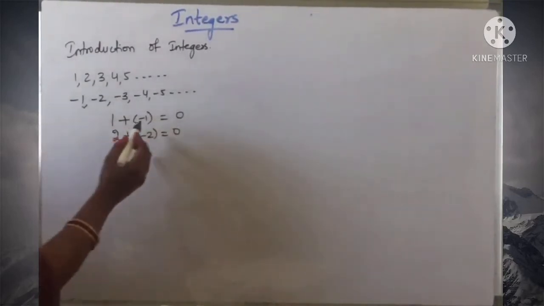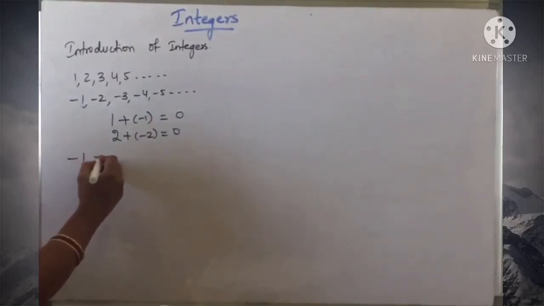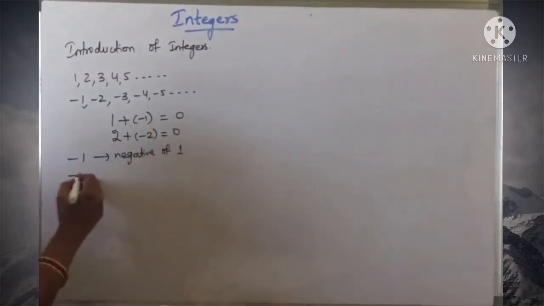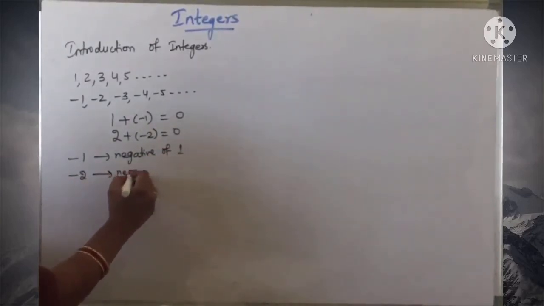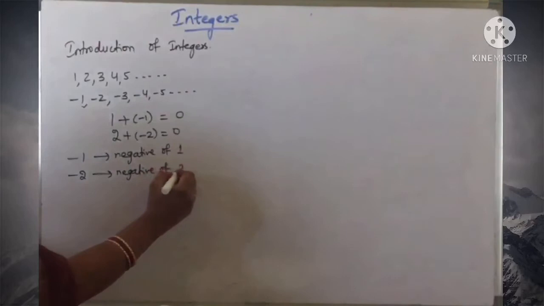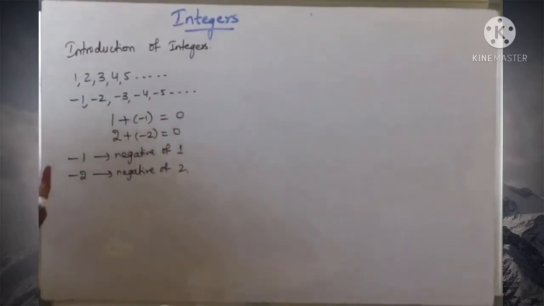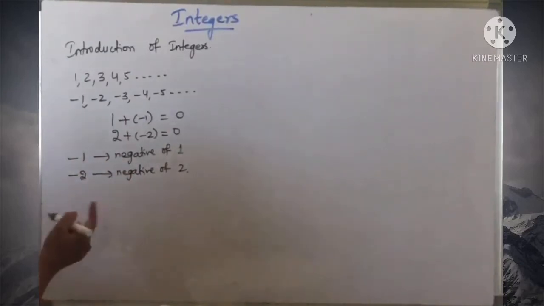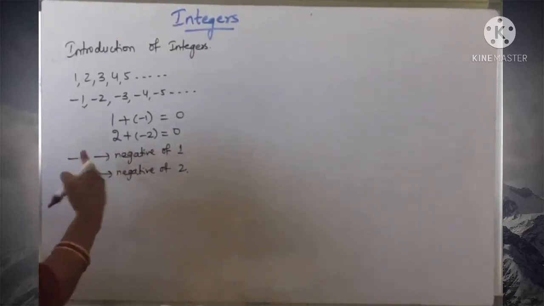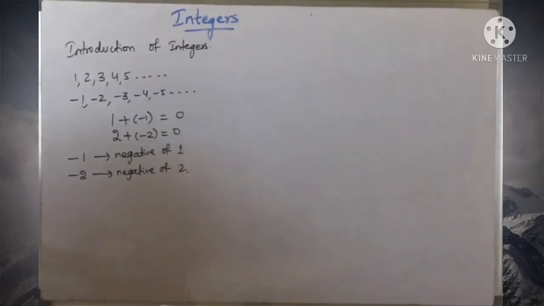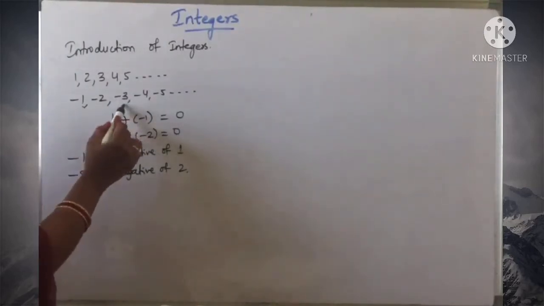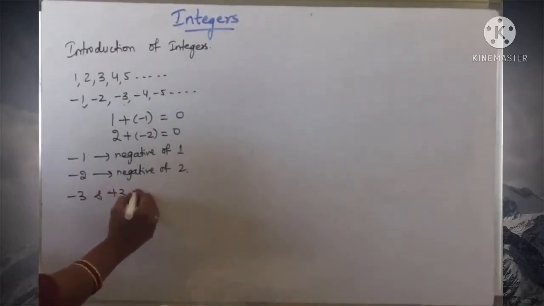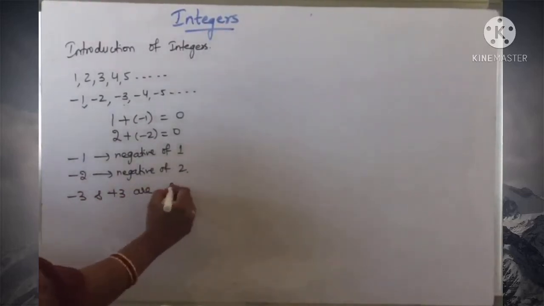Here, -1 is called the negative of 1, and -2 is called the negative of 2. That is, 2 and -2 are the opposite of each other, and 1 and -1 are opposite to each other. Similarly, -3 is called the negative of 3, and -3 and +3 are opposite of each other.